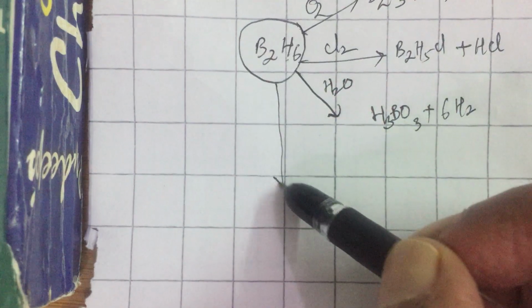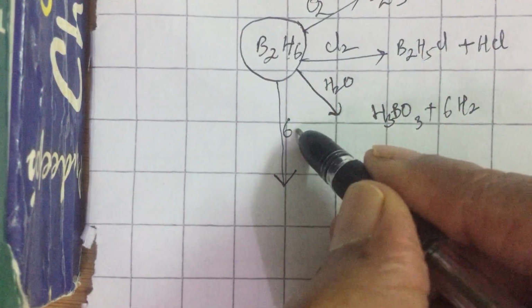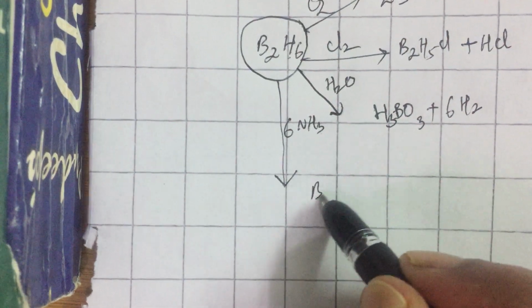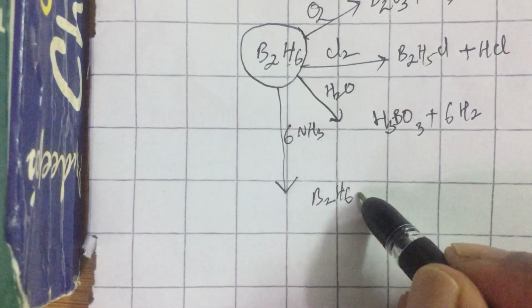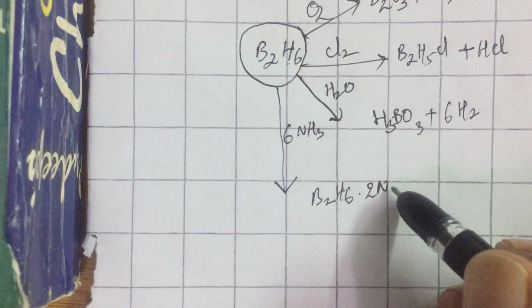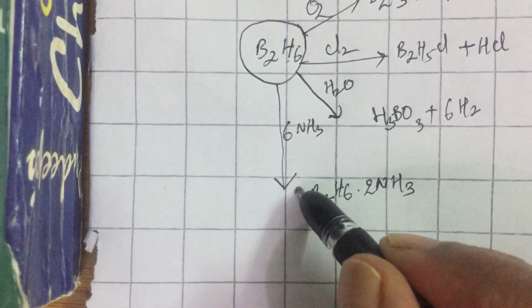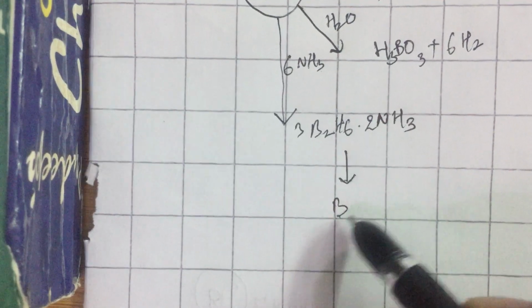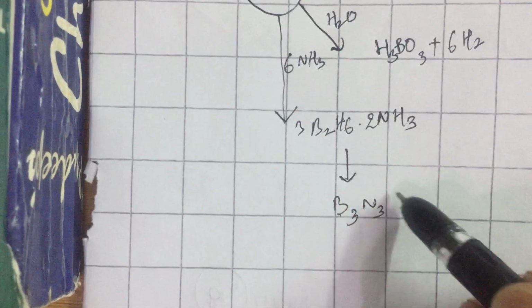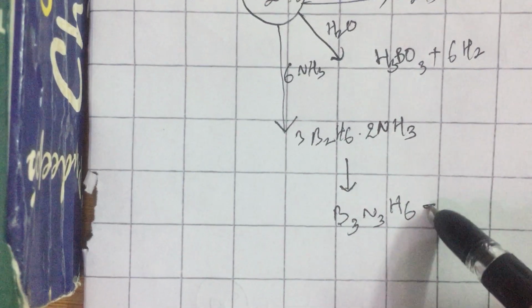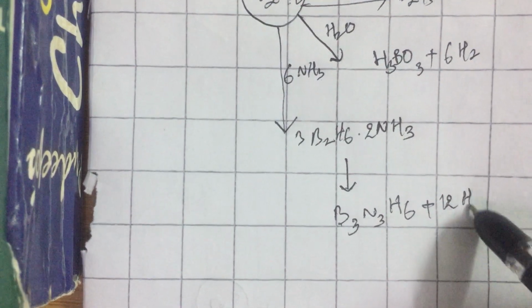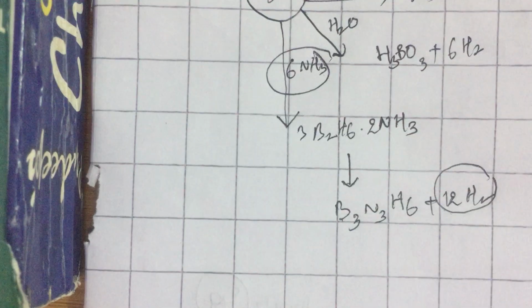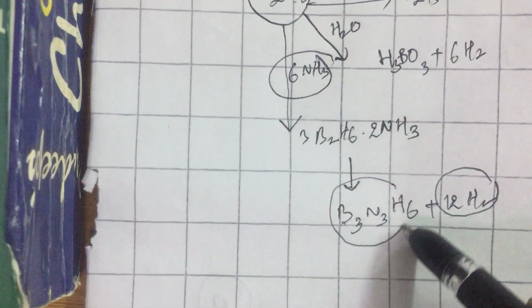When diborane reacts with ammonia, 3 moles of diborane react with ammonia to give the diammoniate of diborane, B2H6·2NH3. On heating, this gives B3N3H6 and 12 moles of hydrogen. So at the end of the day, when you heat diborane with ammonia, you get hydrogen as one of the products along with borazole.